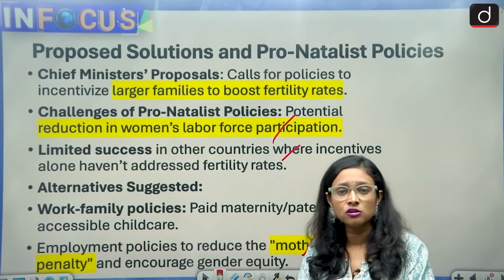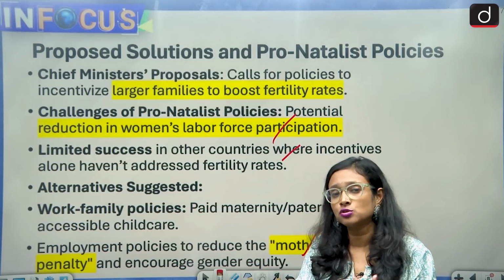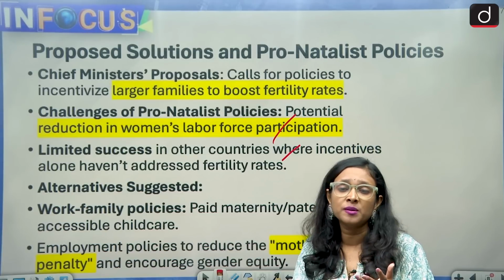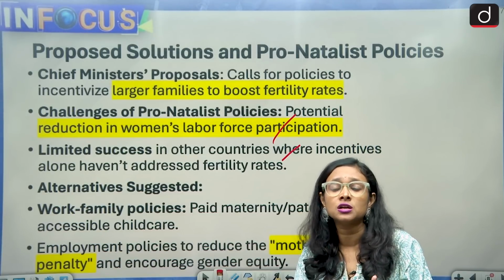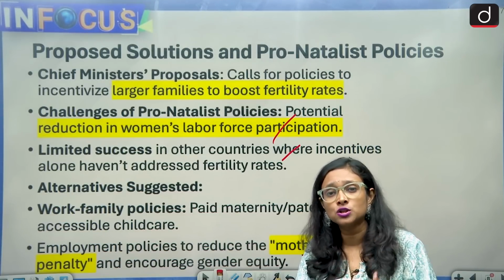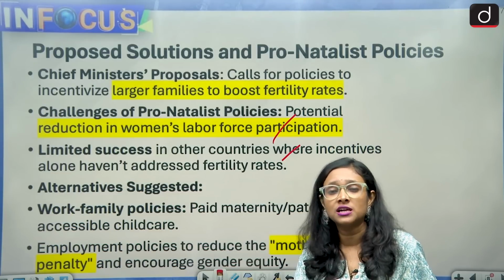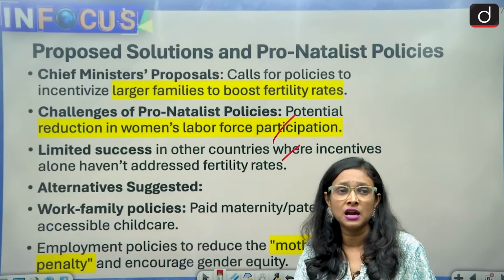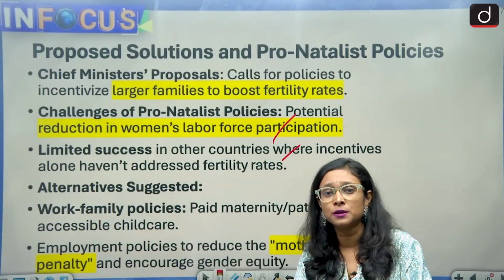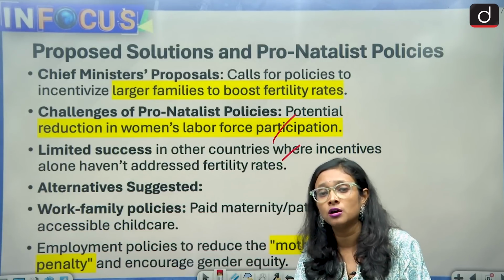I had already discussed what the motherhood penalty is. If a woman leaves her job for 1 or 2 years, whenever she wants to join again, there is difficulty, because people are not likely to recruit people who have a 1 or 2 year job gap.